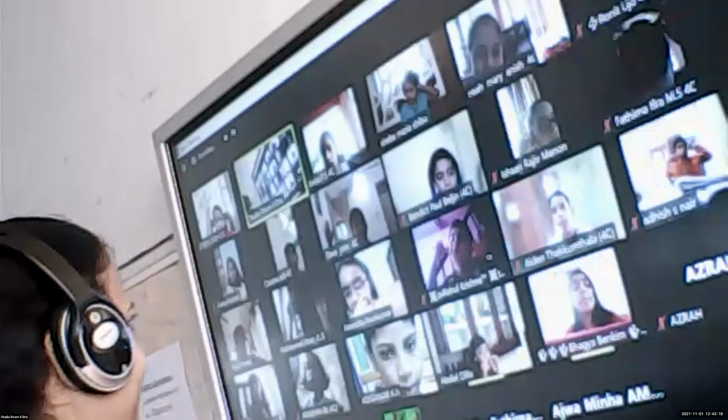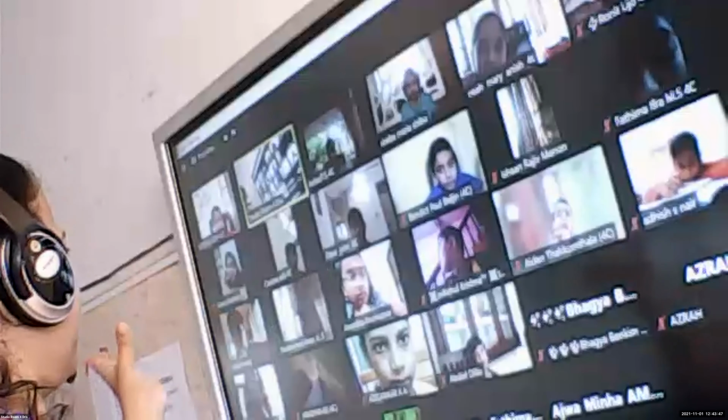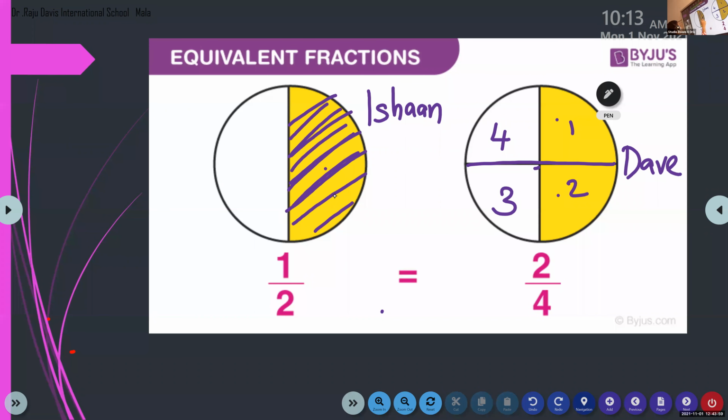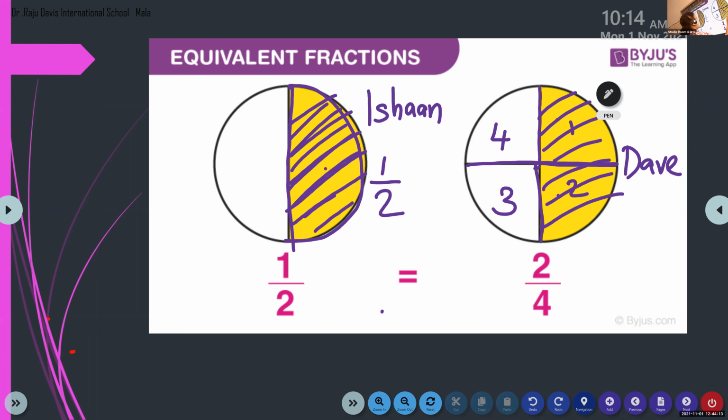See, children, the pizza is not big. We have small pizza, medium size, large size. But this is the same, medium size. Both pizzas that I made parts of are the same size. But look here, Ishan is getting only 1 part, but look at the size. It is the half. And look here, Dave is getting 1 small piece, and again he is getting another one. So he's getting 2 parts out of the total 4. And look at the size, same size.